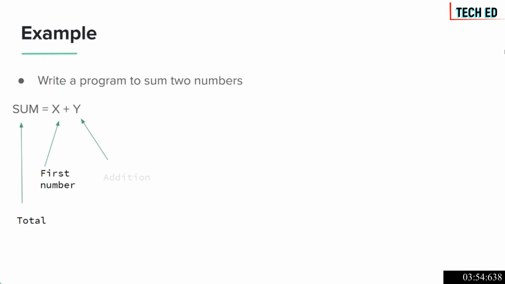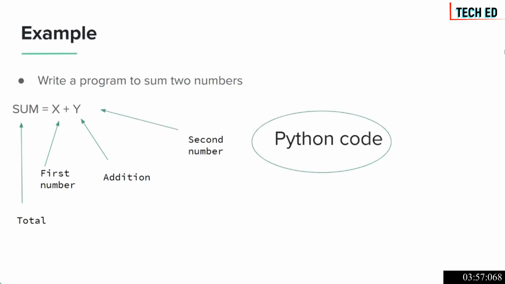Let's write a program to sum two numbers. Right now, you do not know Python, you do not know how to code, but let's just forget about that and concentrate on the problem here. We want to calculate the sum of two numbers. Obviously, whenever we want to calculate the sum, we're talking about addition. So we want to add two numbers. First, we want to store those numbers in variables. X and Y will be our variables, and we need to perform addition, and this equality sign means that whatever the addition result is, it will be stored in another variable called sum. So this will be the total, this will be our first number, this will be the addition operator, and this will be our second number.